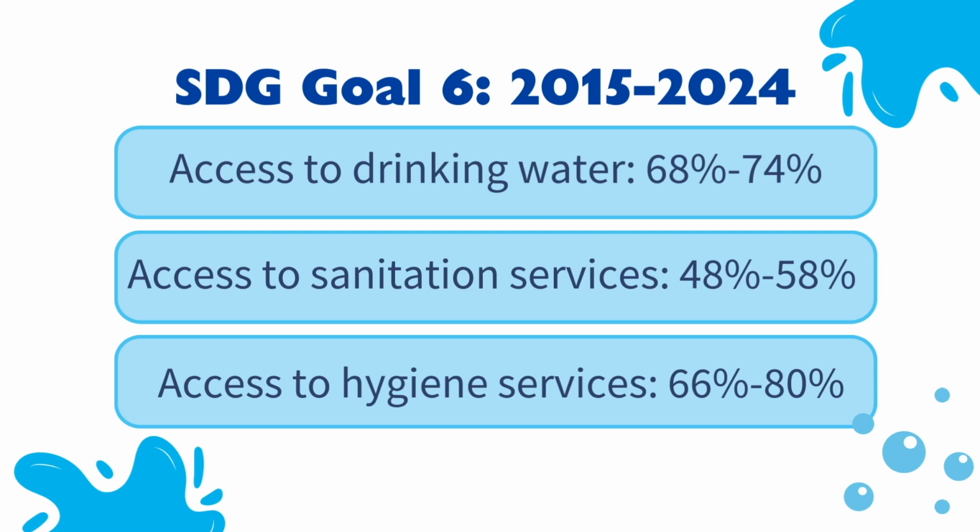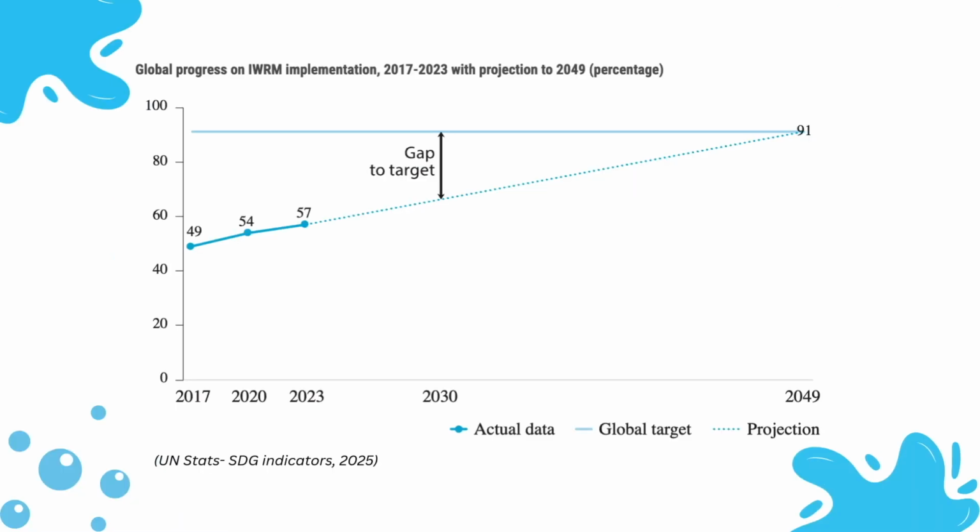From 2015, the share of the population with access to safely managed drinking water increased from 68 to 74%, safely managed sanitation from 48 to 58%, and most prominently, hygiene services grew from 66 to 80% over the last decade. Despite progress over the last decade, the goal to expand water and sanitation resources globally by 2030 is currently off track by almost 20 years.